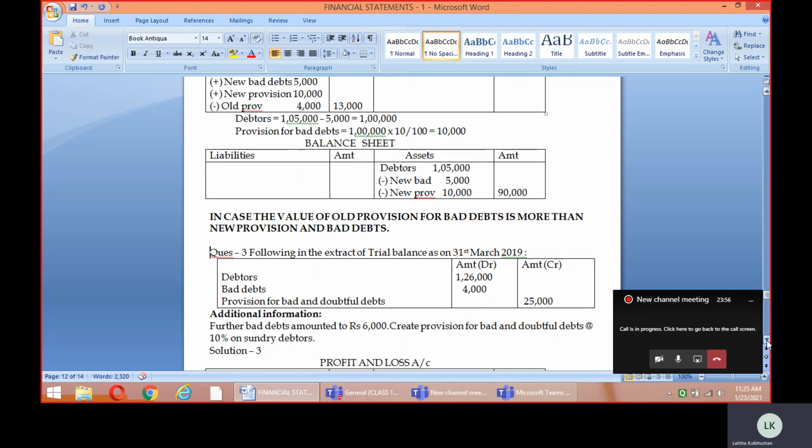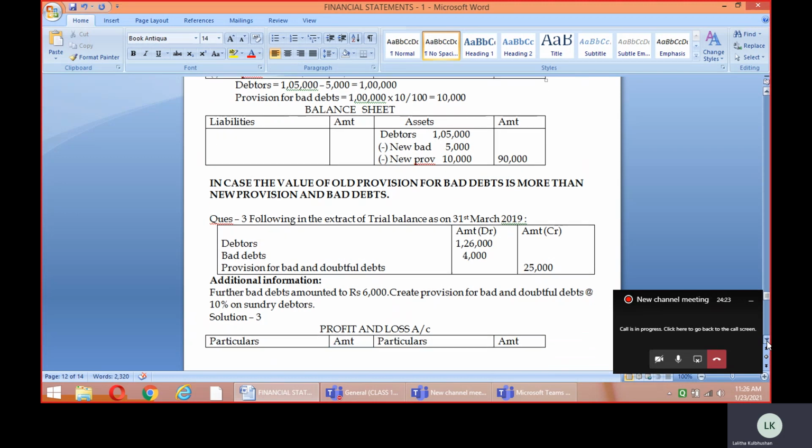This is question number 3. You can see the following extract of the trial balance. Data given to us: debtors 1,26,000, the old bad debts is 4,000 and the old provision given to us is 25,000. The further new bad debts amounted to 6,000, and we are supposed to create a new provision for bad and doubtful debts at 10% on sundry debtors.